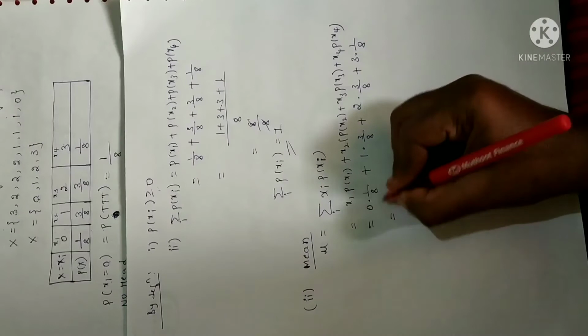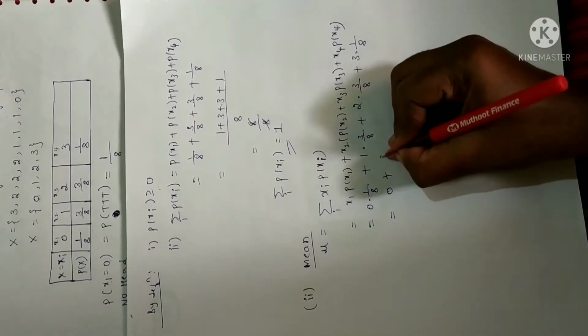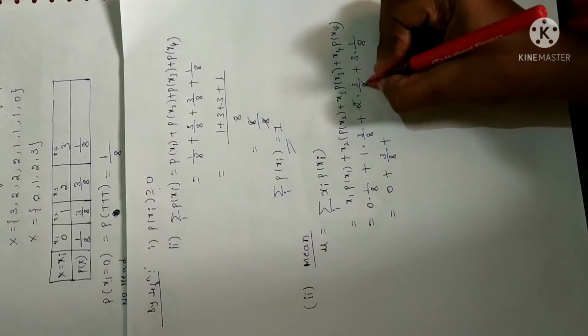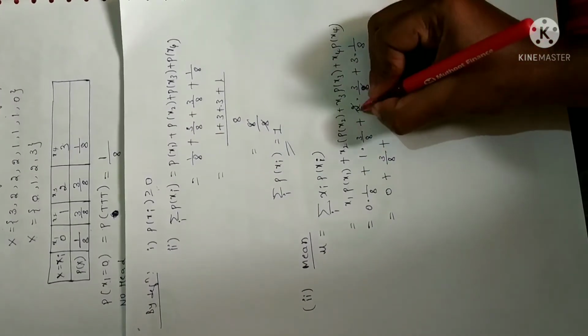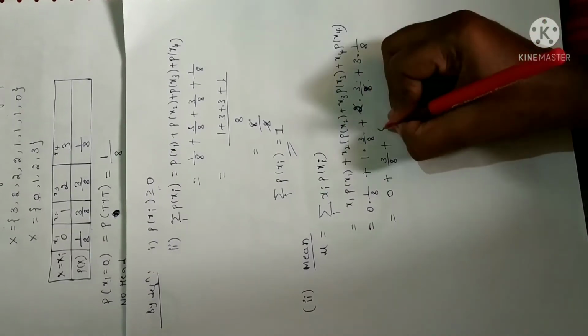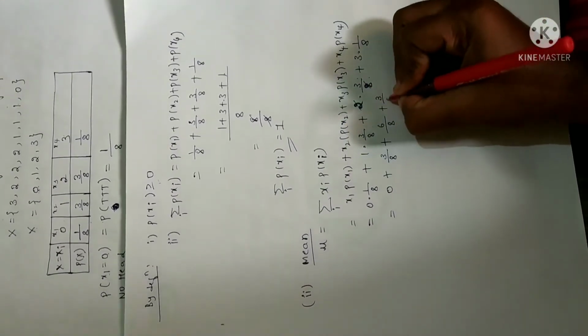Fine. Now let me simplify. 0 into anything will be 0, plus 1 into 3 by 8 is 3 by 8, plus 2 threes are 6 divided by 8, plus 3 ones are 3 divided by 8. Since you have 8 in the denominator, it is easy to take the LCM, so let me keep this as it is.